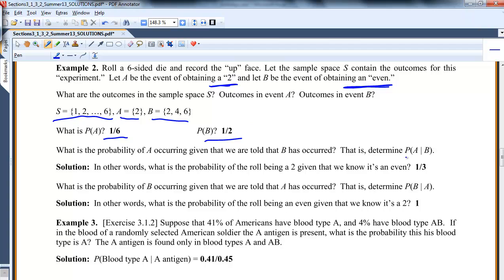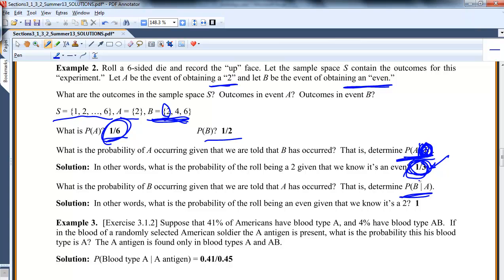Now what I want to find is the probability of A given B. So if I roll the die and I know that B has occurred, let me just say I'm playing dice, I just know I rolled it and somebody said, oh, it's an even. I hear them say, you have an even. The probability now that I have event A, 2, given even, is just 1 out of 3. So notice that before, probability of A was 1/6, and now probability of A given B is 1/3. Conditioning on B changed that probability. And in fact, I can say the word now: A and B are dependent because B is affecting A's probability. If they're independent, B would not be affecting it like that.